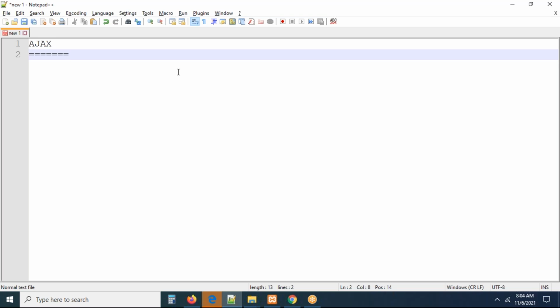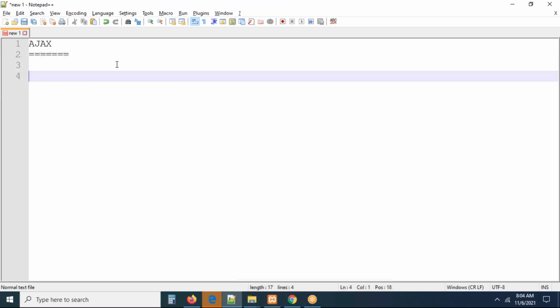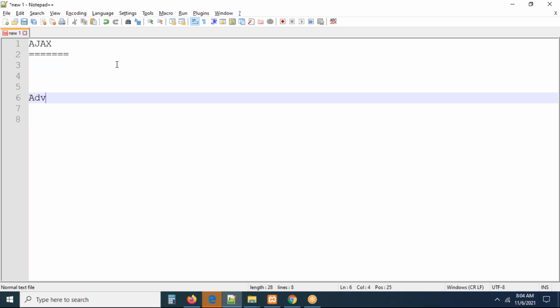Now you can see the next concept is Ajax, guys. Once this Ajax is completed by today and tomorrow, in the next session I will start advanced JavaScript. This will be exactly one week. Immediately after, I will go for React JS. Once this advanced JS is completed, then we can go for React JS. From Monday I will start advanced JS.